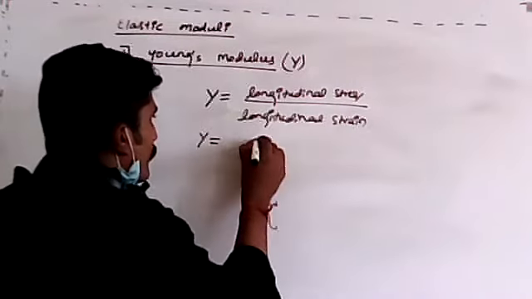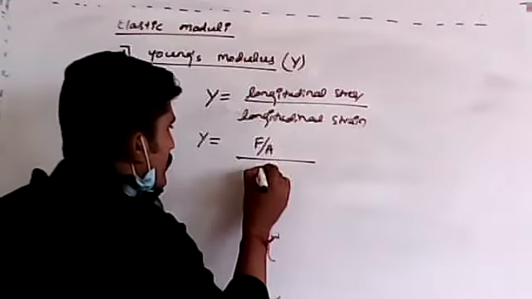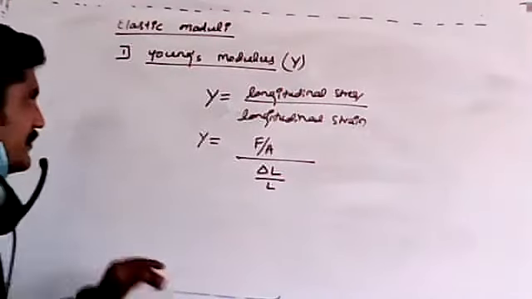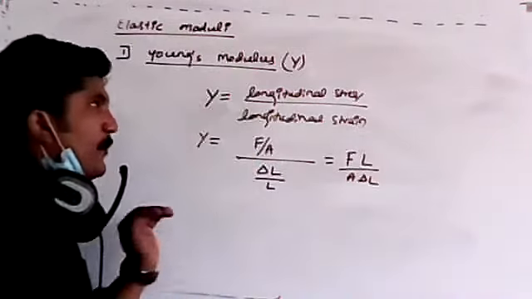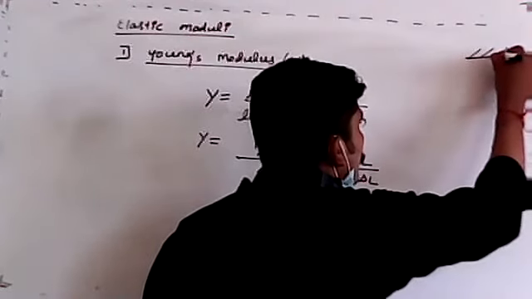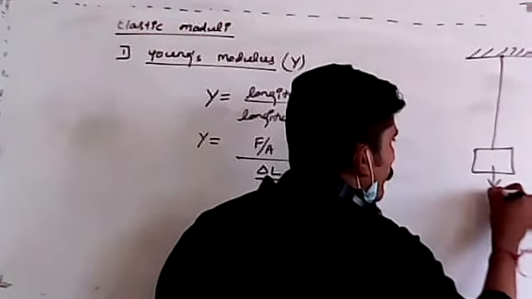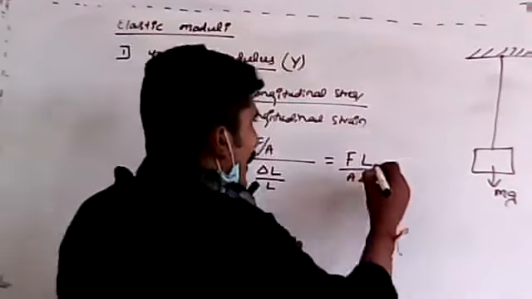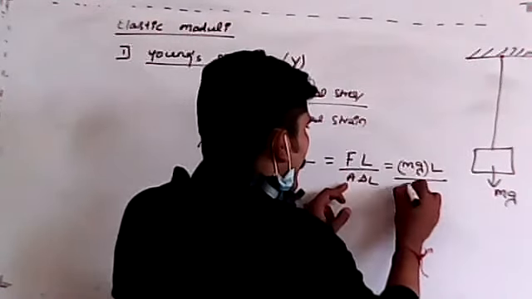Y is equal to longitudinal stress, which is F by A, divided by longitudinal strain, which is delta L by L. Is it correct? Then we can write it as FL by A into delta L. Suppose a wire is connected to a rigid support and I apply a load whose weight is mg, in the downward direction. Then F can be replaced by m into g into L divided by A into delta L.